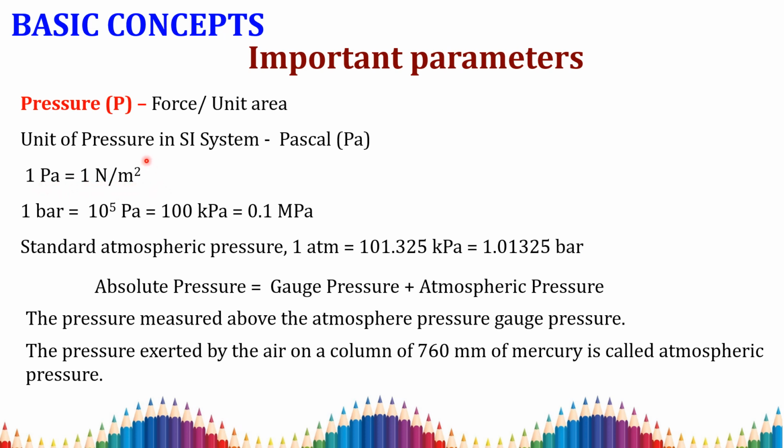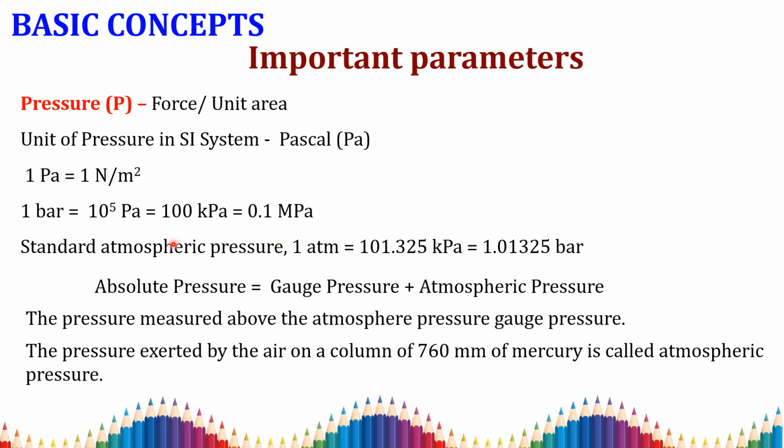Now the unit conversion: what is meant by 1 bar? 1 bar is 10 to the power 5 Pascal or 10 to the power 5 Newton per meter square. This can be written in terms of kilo and mega, where K is kilo, 10 to the power of 3, and M is mega, 10 to the power of 6. So 10 to the power of 5 Pascal can be written as 100 kilopascal or 100 kilonewton per meter square, which is equal to 0.1 megapascal or 0.1 mega Newton per meter square.